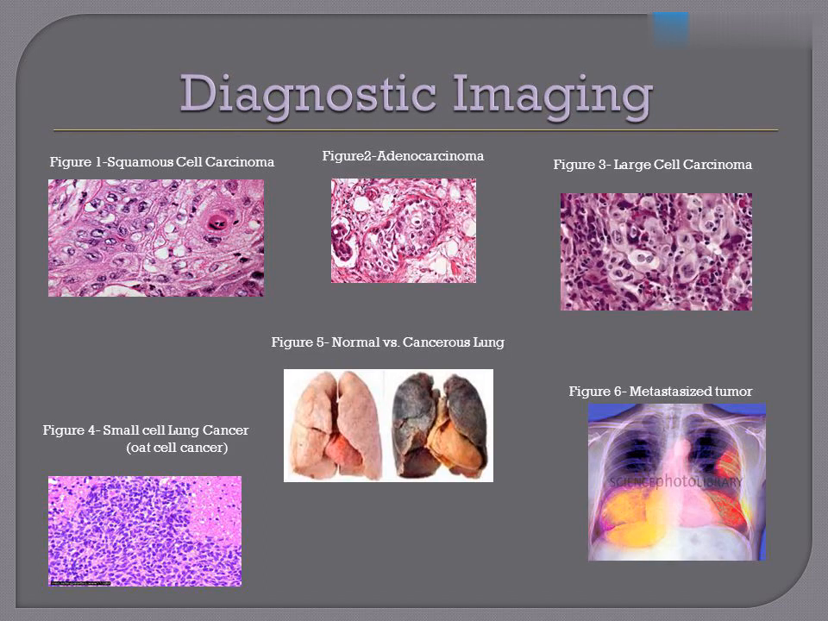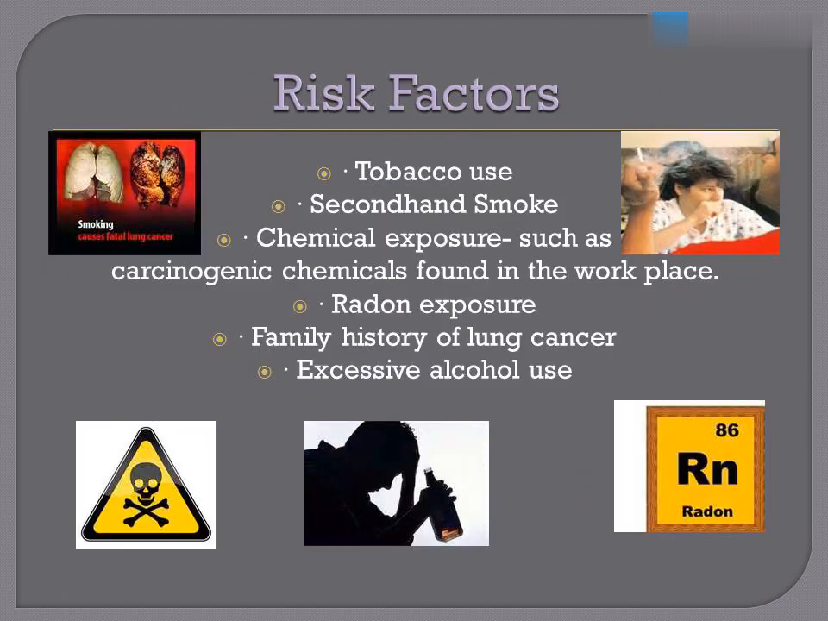Diagnostic imaging. Figure 2, Adenocarcinoma. Figure 1, Squamous cell carcinoma. Figure 3, Large cell carcinoma. Figure 5, Normal versus cancerous lung. Figure 6, Metastasized tumor. Figure 4, Small cell lung cancer, oat cell cancer.